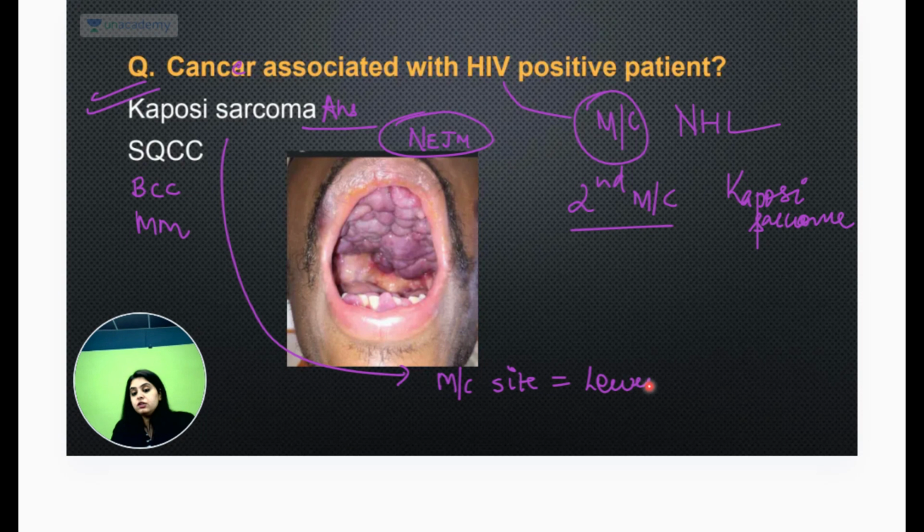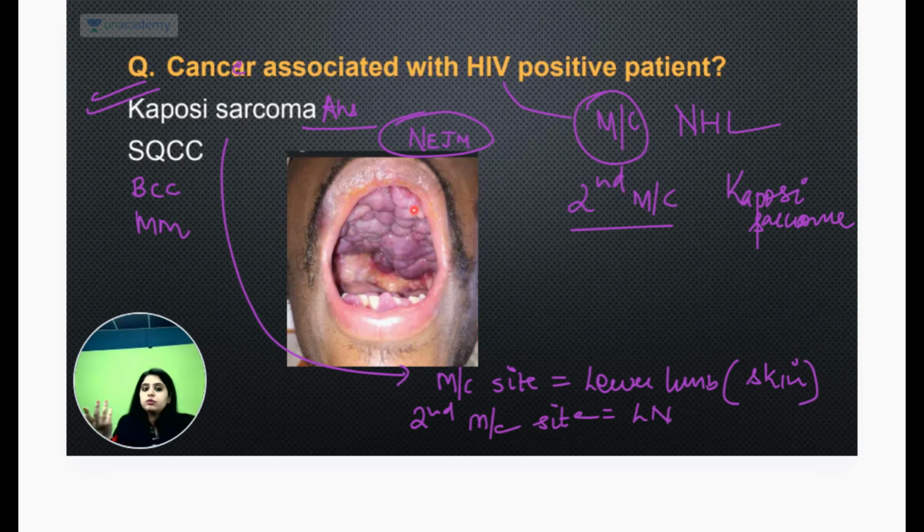The most common site is the lower limb. It's the lower limb, or basically the cutaneous, the skin of the thighs, the skin of the lower limbs, right? And the second most common site is a lymph node. The second most common site is a lymph node. Having a Kaposi sarcoma in, that's why it was published in the New England Journal of Medicine. Forget this, because otherwise you will start learning this aspect also. You don't have to know which journal it was in, but at least this was published. It must be a rare case. Rare cases are published in journals and in literature.